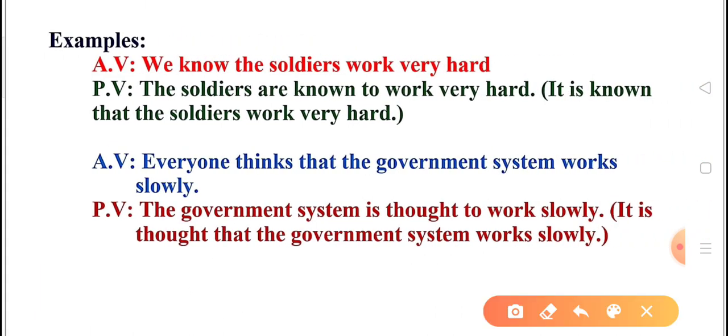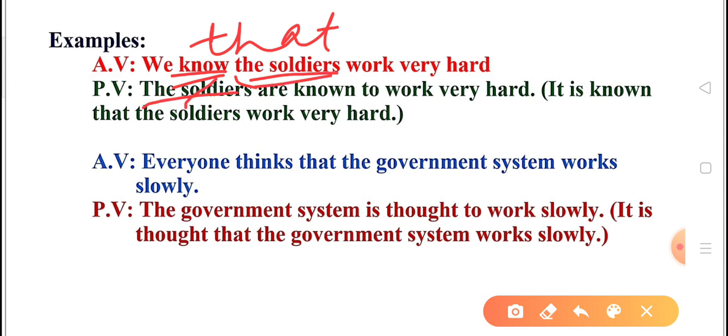Active voice is: we know. So know is the verb of opinion here. We know that the soldiers work very hard. Actually, that is missing here, let me put it in. So, we know that the soldiers work very hard. When we change this into passive as per the first rule, it becomes the soldiers, because the object will become the subject here.